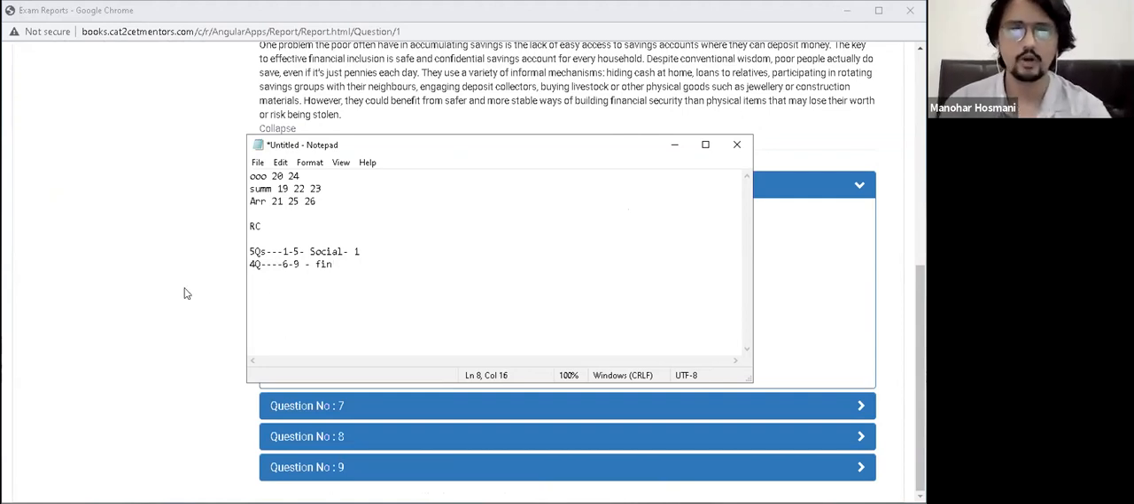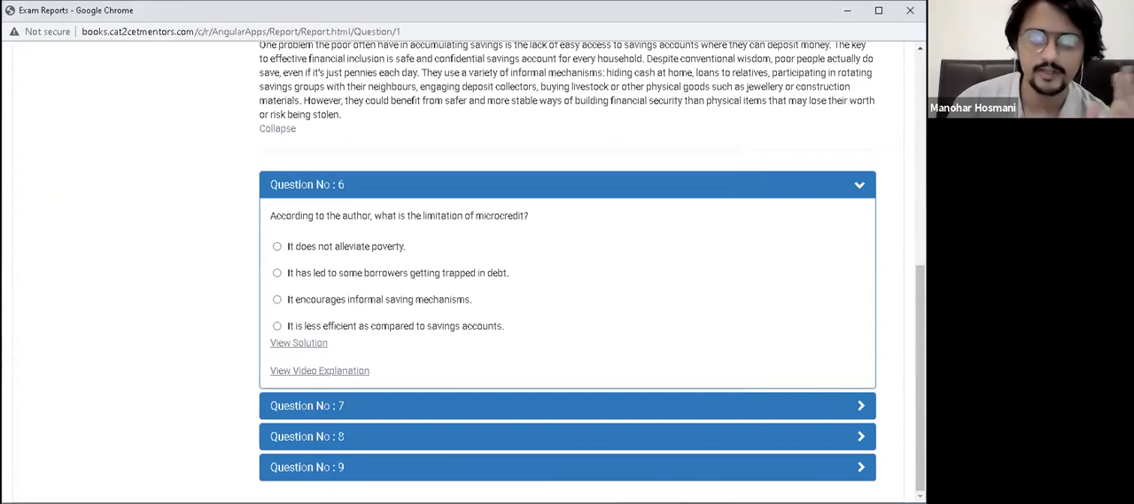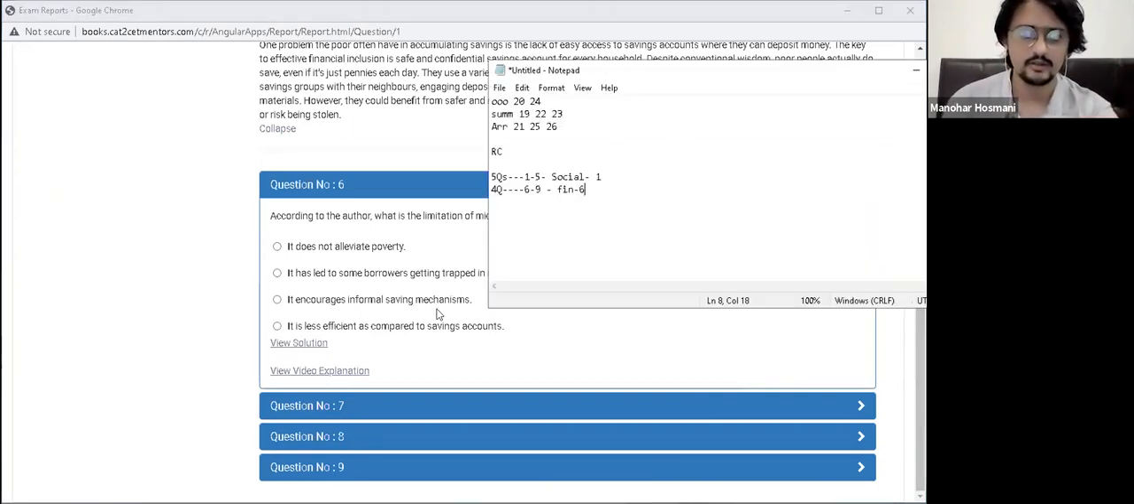Now just look at the objective questions, if there are. What is the limitation of microcredit? ये direct question है. ठीक है. So this I'll be writing 6. Let's go to the next one.